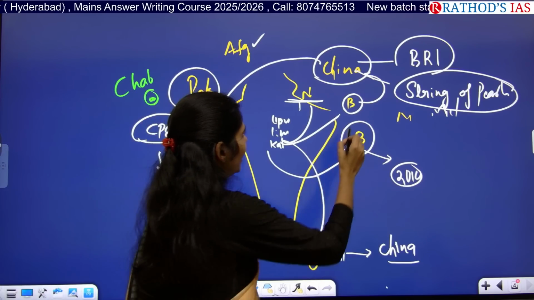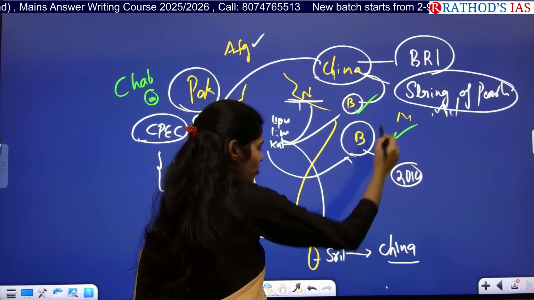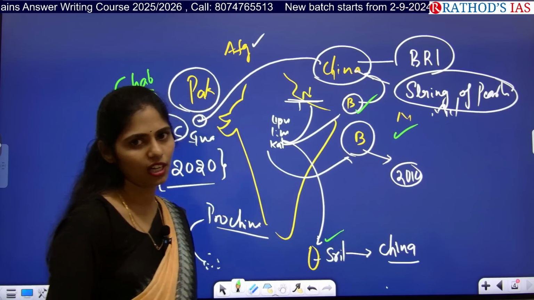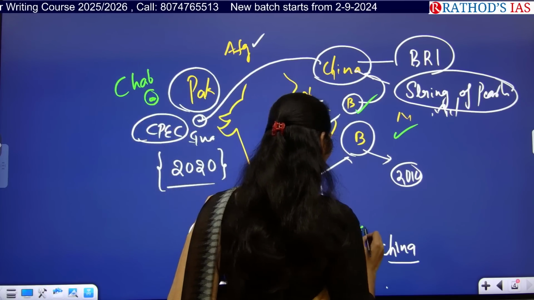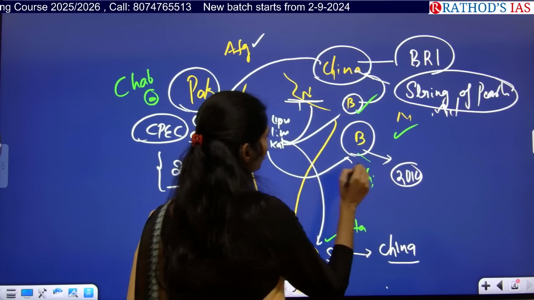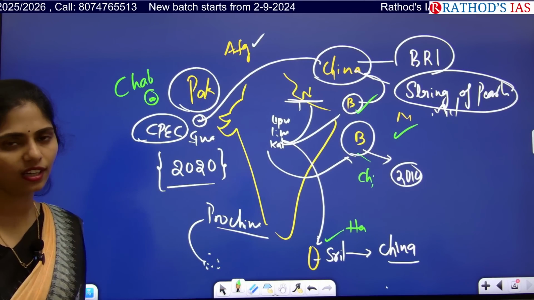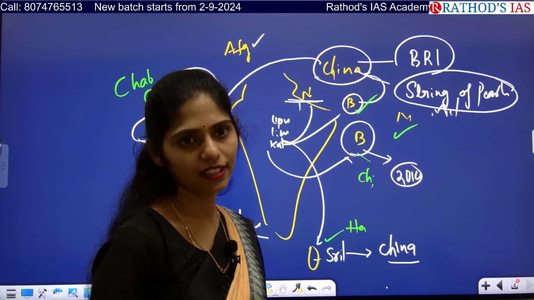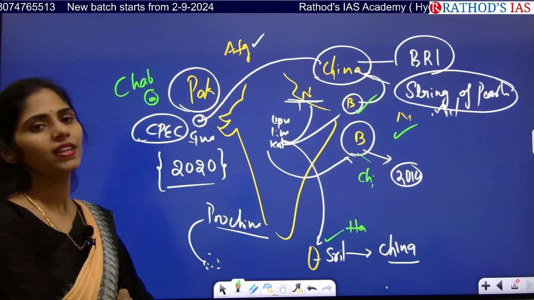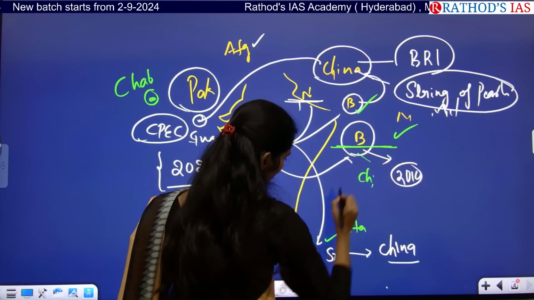And in Bangladesh also it has developed a port, and in Myanmar too. In Sri Lanka we have the Hambantota port, and in Bangladesh the Chittagong port. Because of China's incursion in these countries, India's policies with other countries have been altered. Now this article is talking only about Bangladesh and Sri Lanka.